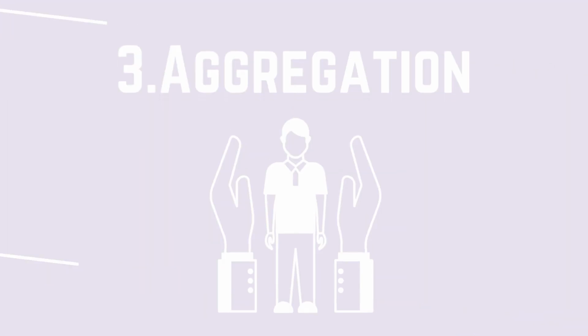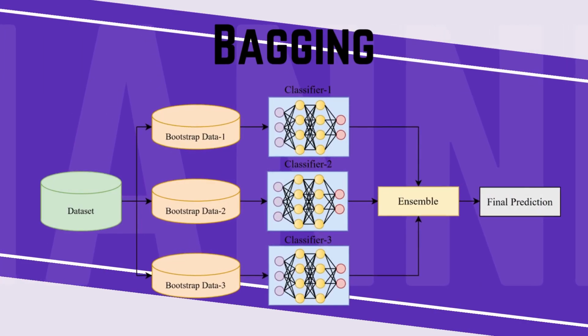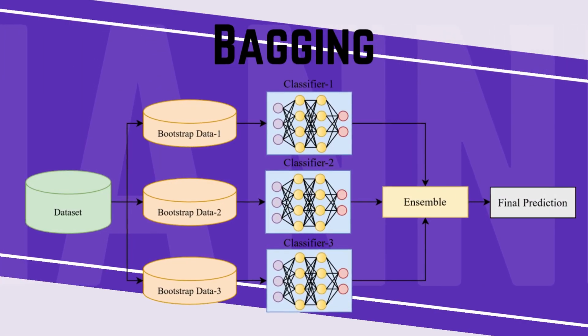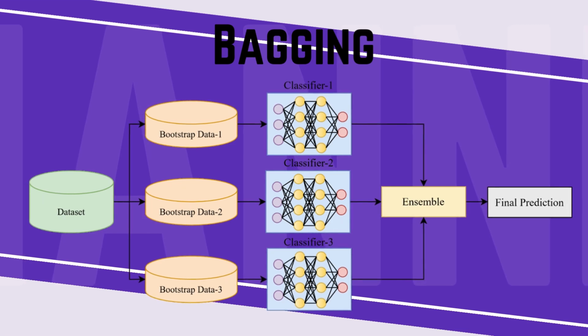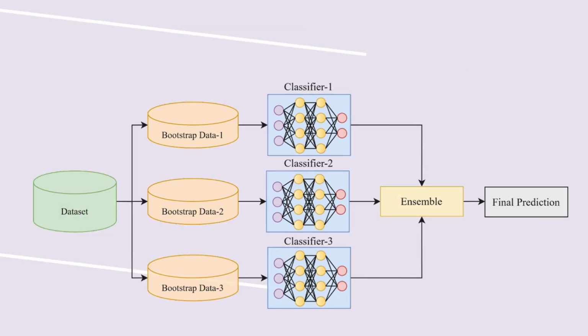Now, let's talk about the common types of ensemble methods. Number 1. Bagging, or bootstrap aggregation. It creates multiple base learners by training them on different bootstrap samples. Each base learner is trained independently, leading to diversity in their predictions. The final prediction is made by averaging the predictions of all base learners. For example, random forest is a popular bagging ensemble that uses decision trees as base learners.